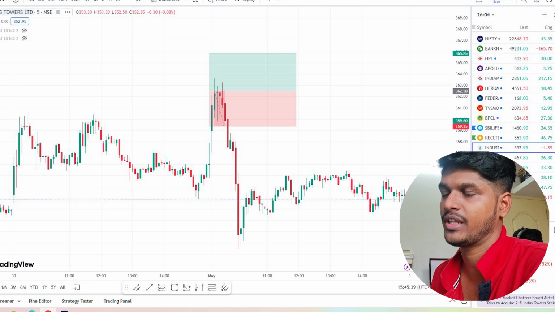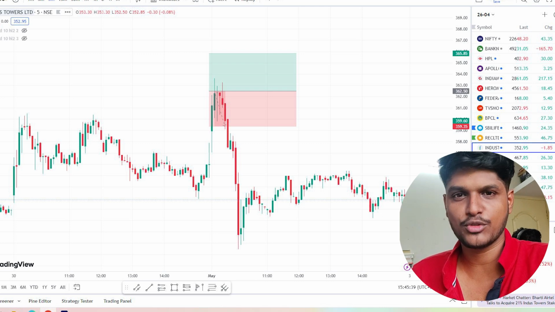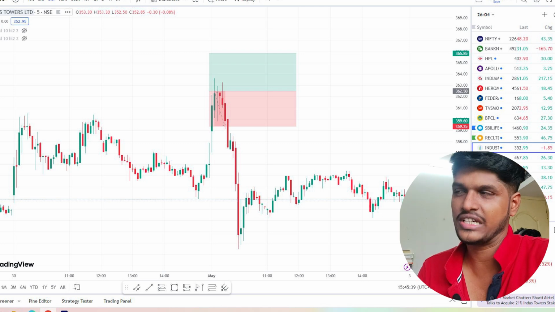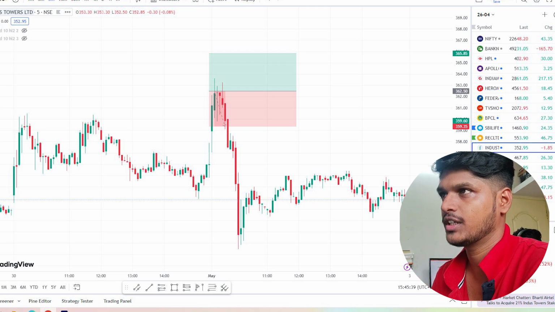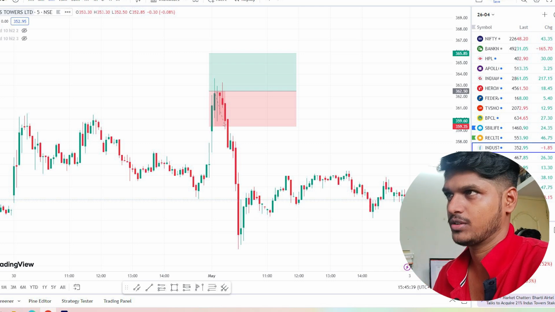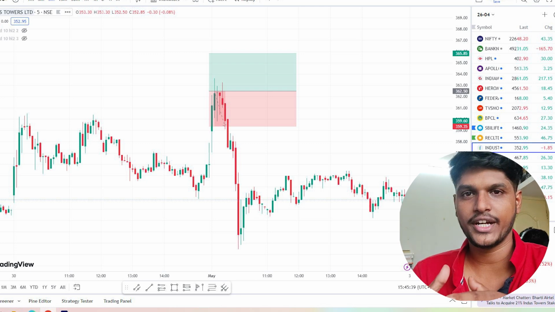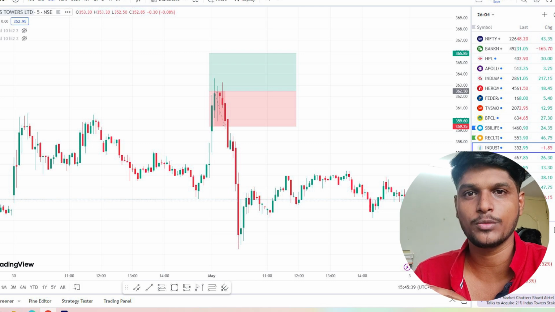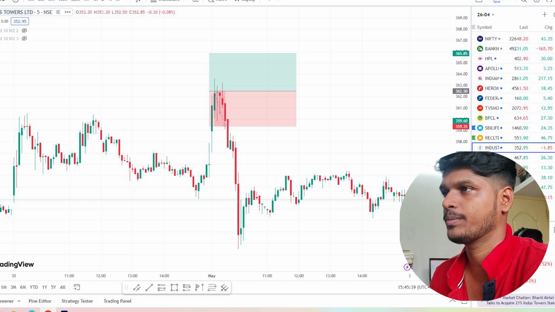When it comes to risk, there is a rule of thumb which is do not lose more than 2% in a day. So we divided those 2% into 0.5% risk trades. Here we have risked 0.5% of 10,000. 1% is rupees 100, so 0.5% would be rupees 50. We can trade in such a way that our maximum loss would be around 50 rupees for whatever quantity we choose. We entered with 20 quantities in Indus Tower.